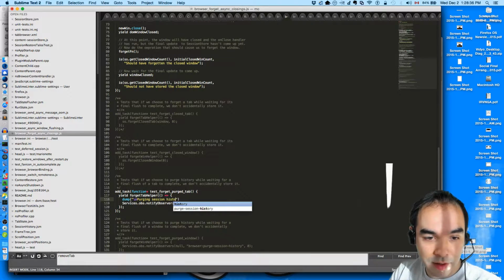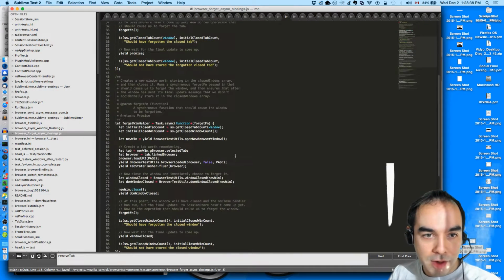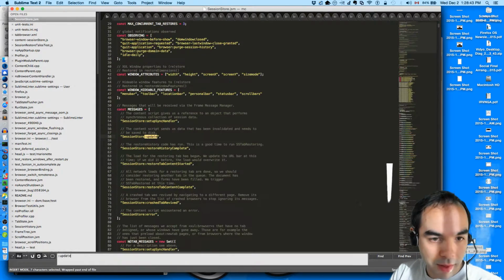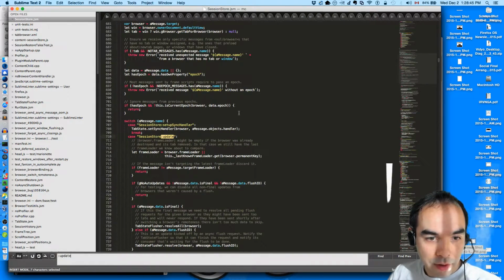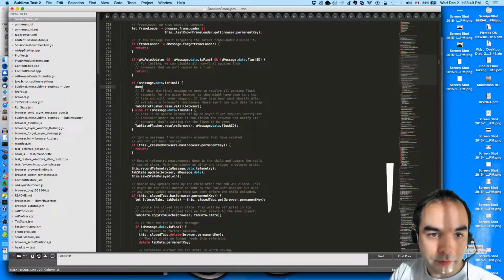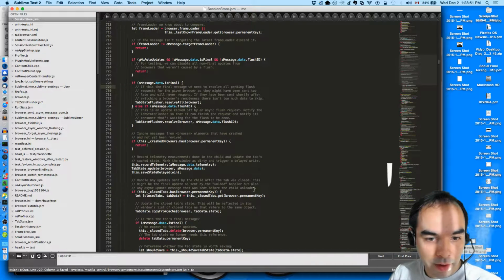Purging session history, and then I'm also going to add logging in the update method.